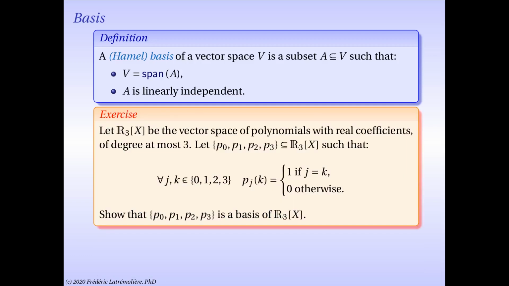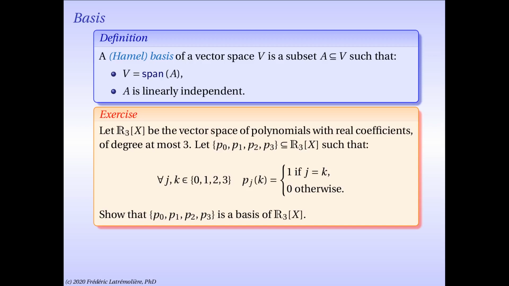So now I'm going to give you a little exercise. We're going to work in the vector space of polynomials with real coefficients and of degree at most 3. I call that R3[x]. And I'm going to give you 4 polynomials, but not explicitly, though if you think about it for a moment, almost explicitly, called P0, P1, P2, and P3. And they have the following property.